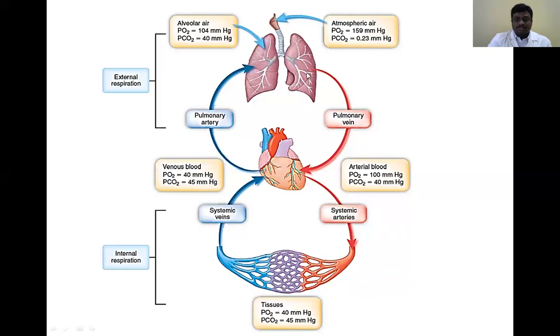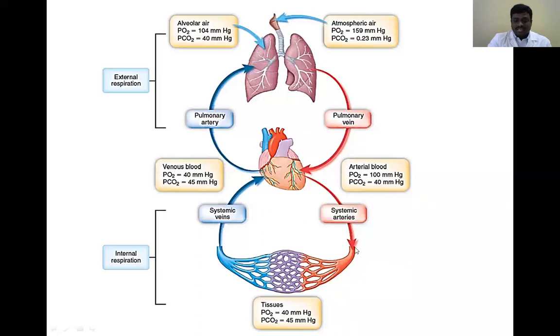From the lungs, this oxygen reaches the heart through the pulmonary vein. From the heart, the left atrium and the left ventricle, it reaches the different organs through the aorta. So that oxygenated blood is carried from the heart to the different organs.